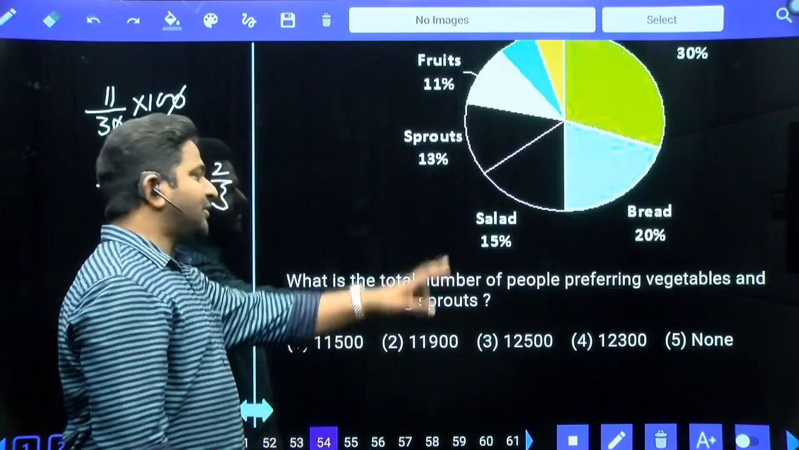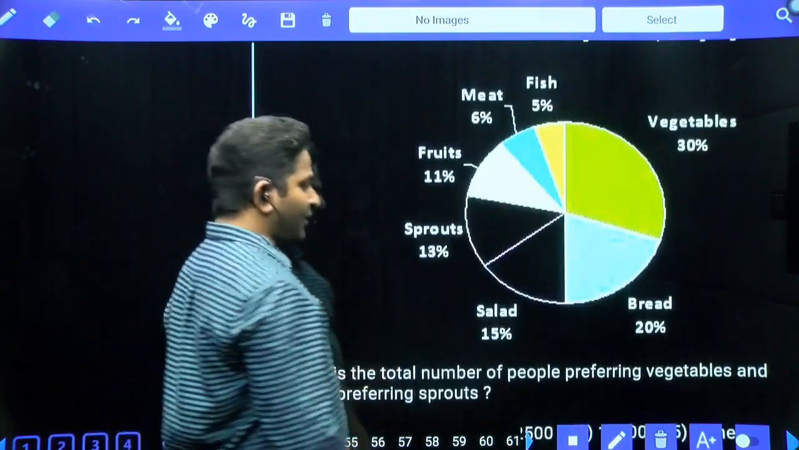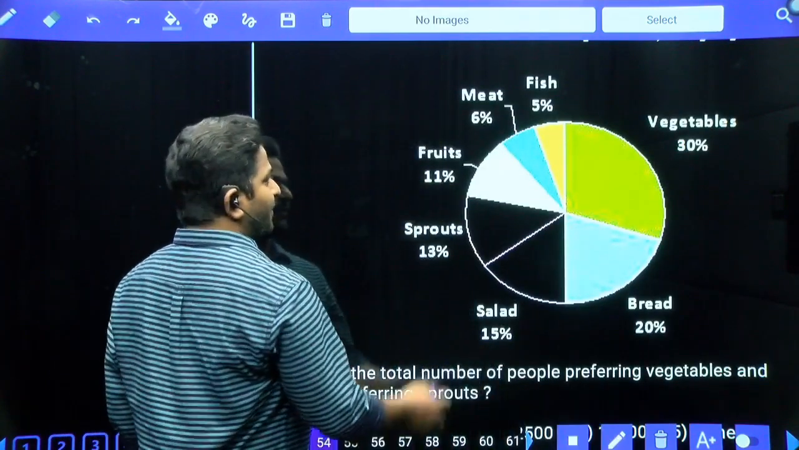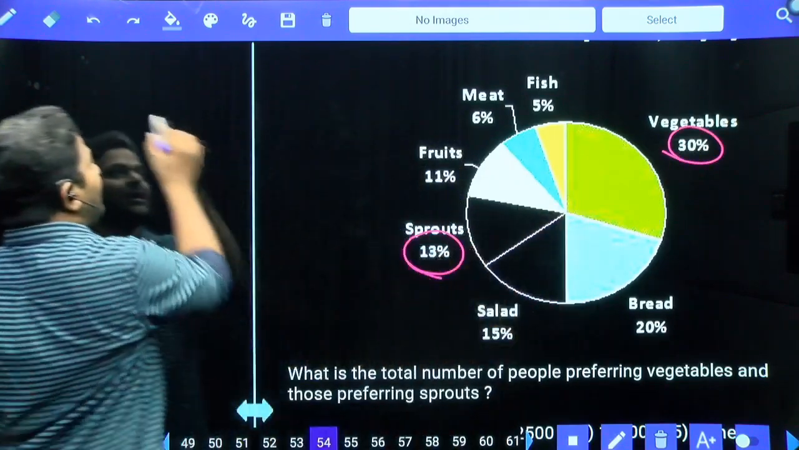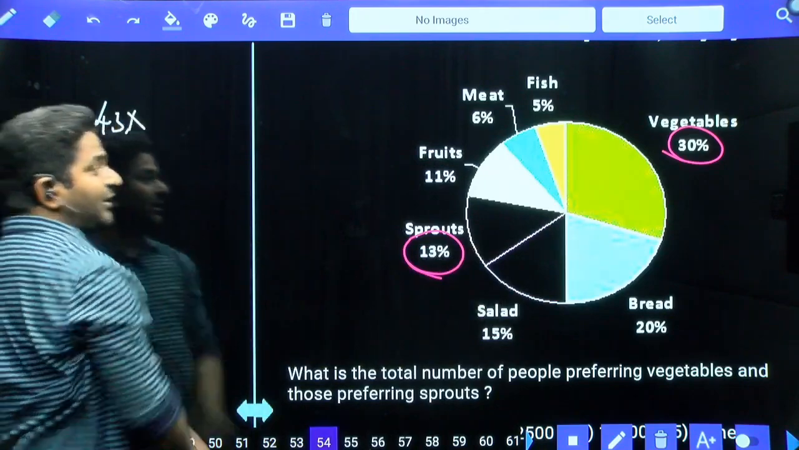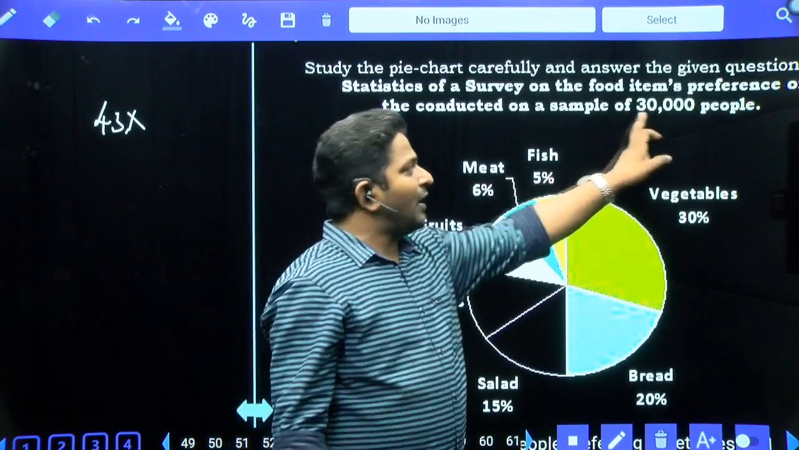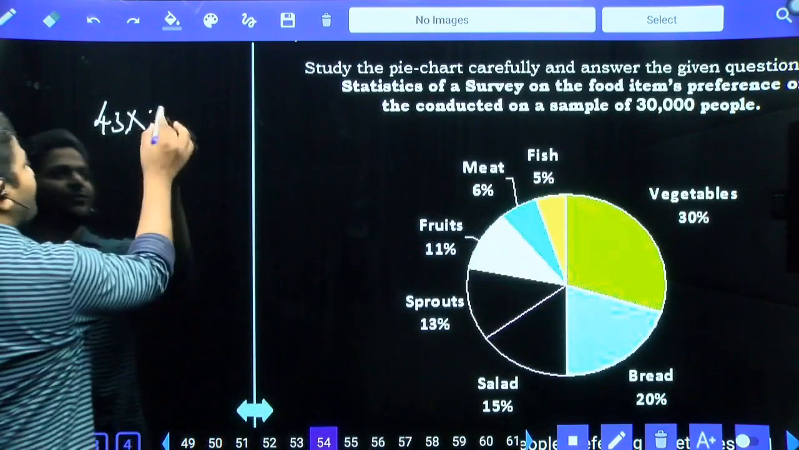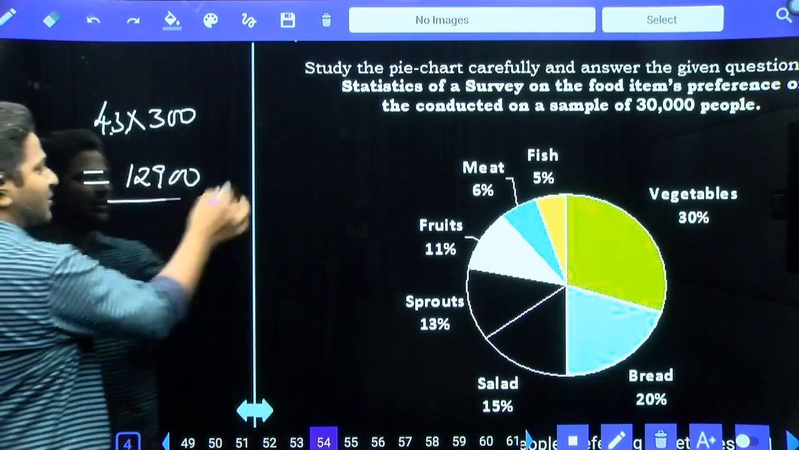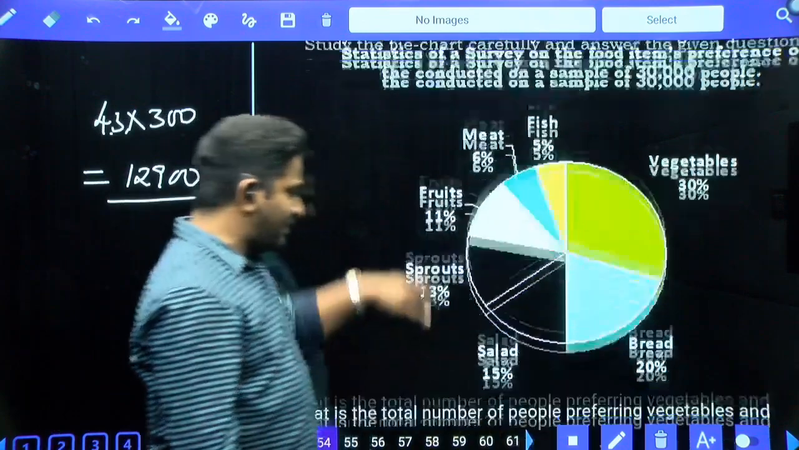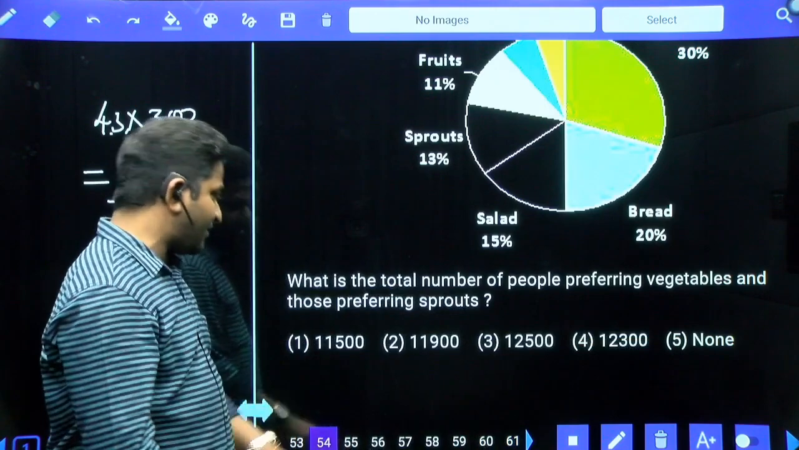Next, what is the total number of people preferring vegetables and those preferring sprouts? Vegetables and then sprouts. Sprouts here, vegetables here. 30 plus 13, 43 percentage. 43 percentage calculated on the total value of 30,000, where 1 percentage is equal to 300. So 43 into 300, 43 times 3 is 129 and then double zero. 12,900 is our answer. 12,900 is not there. None of these, the fifth option is our answer.